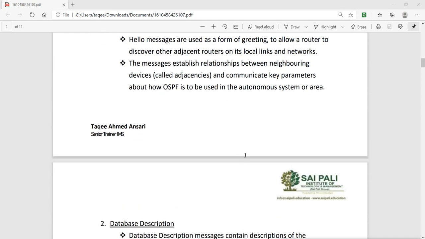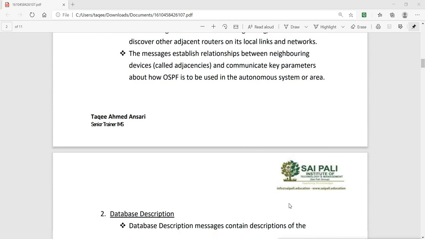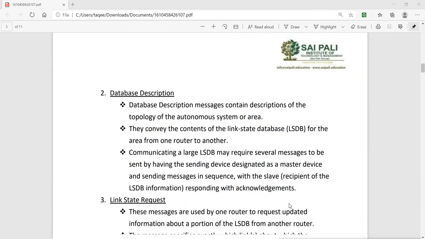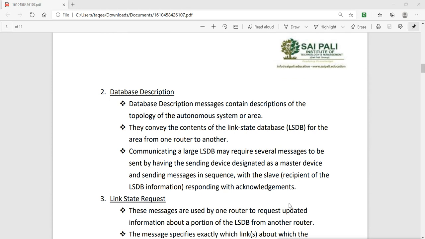Now the next thing is area. Now what is area? We mentioned the area ID when we were configuring the router. Now what is that area ID? First is autonomous system. Now what is an autonomous system?